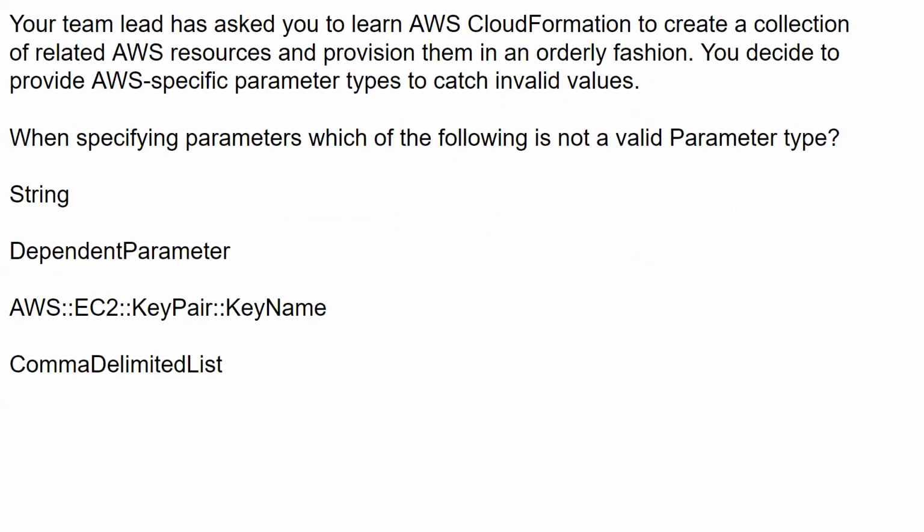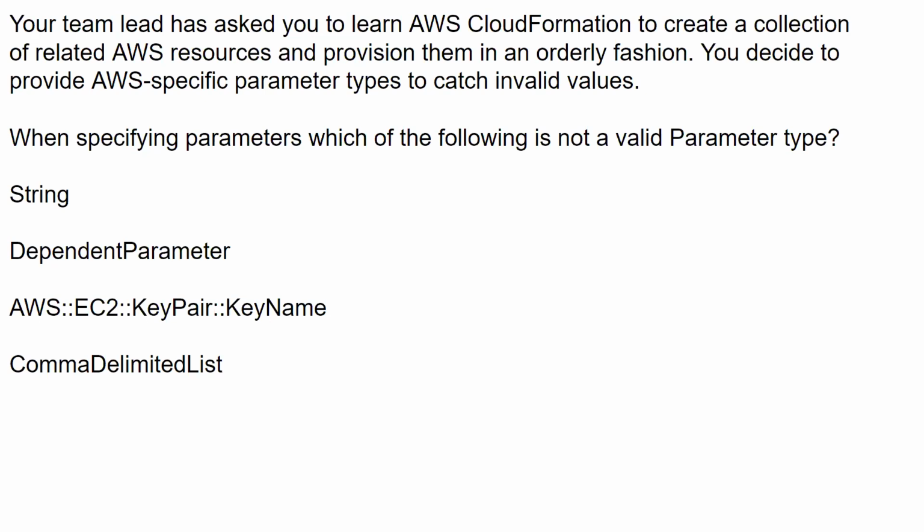Okay. Your team lead has asked you to learn AWS CloudFormation to create a collection of related AWS resources and provision them in an orderly fashion. You decide to provide AWS specific parameter types to catch invalid values. When specifying parameters, which of the following is not a valid parameter type?